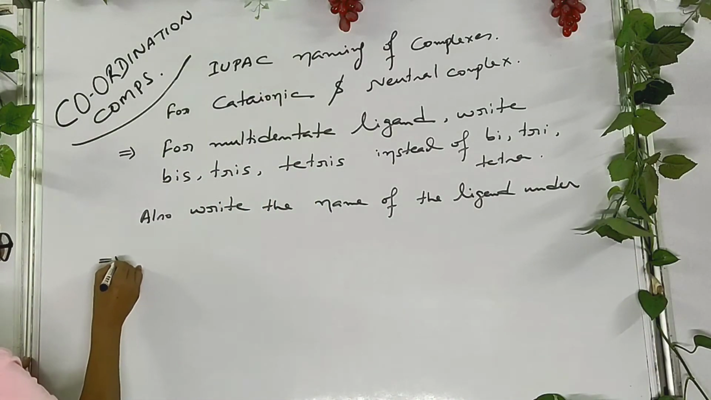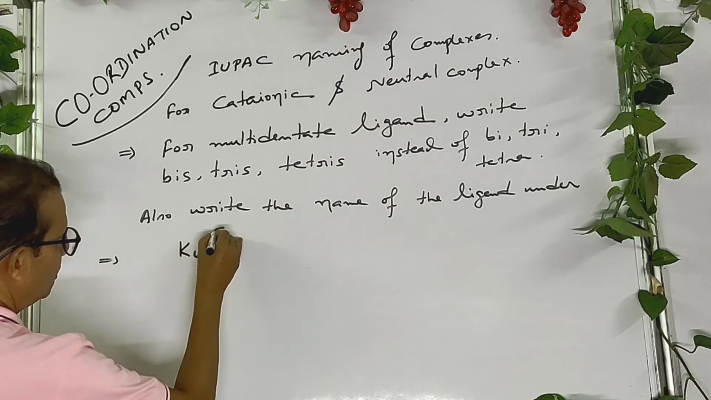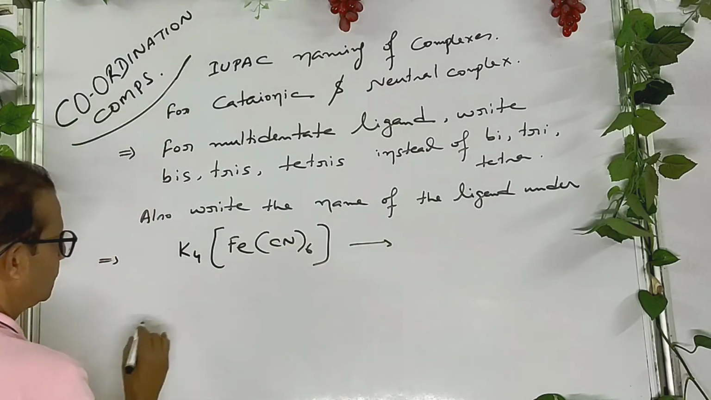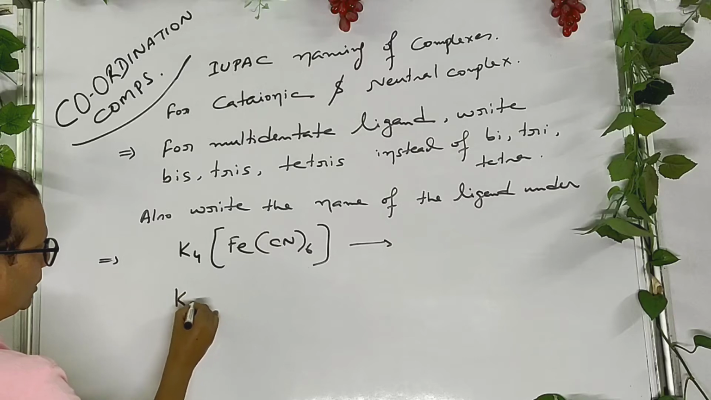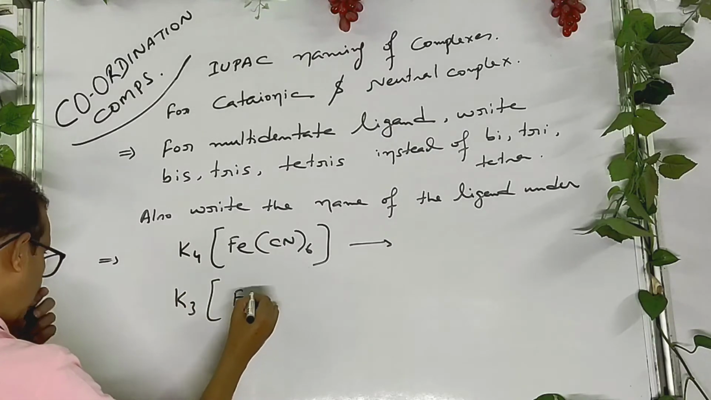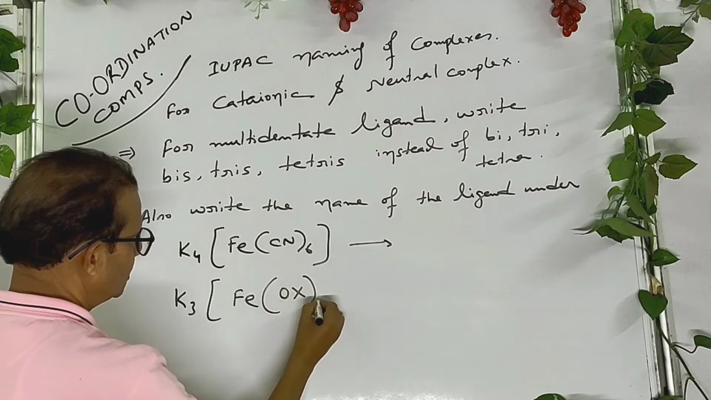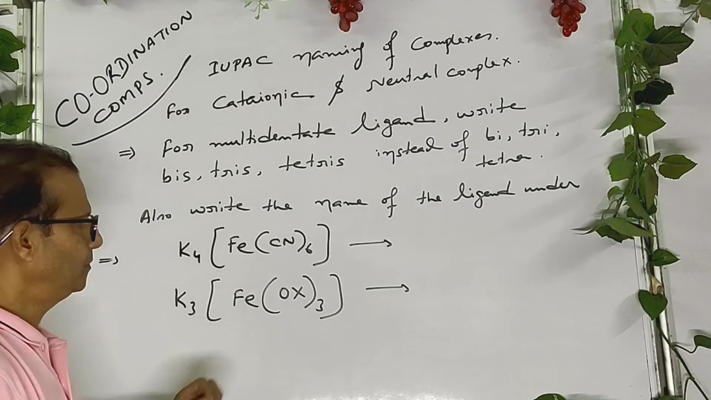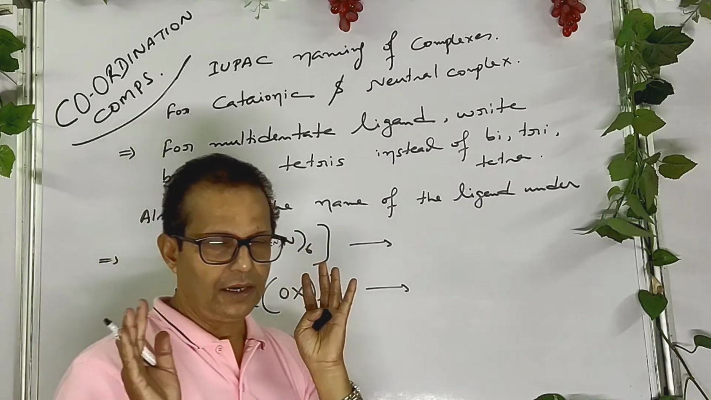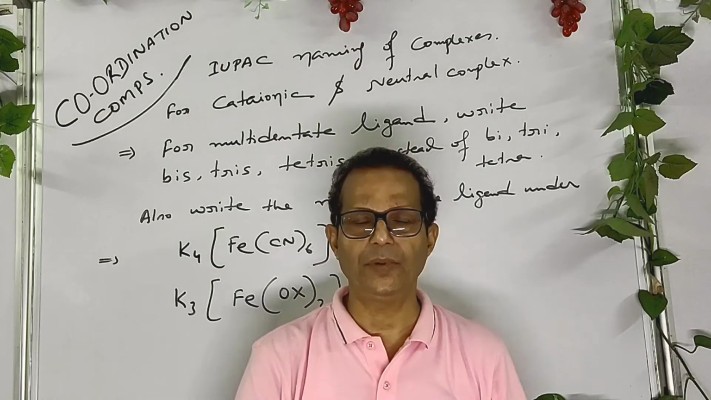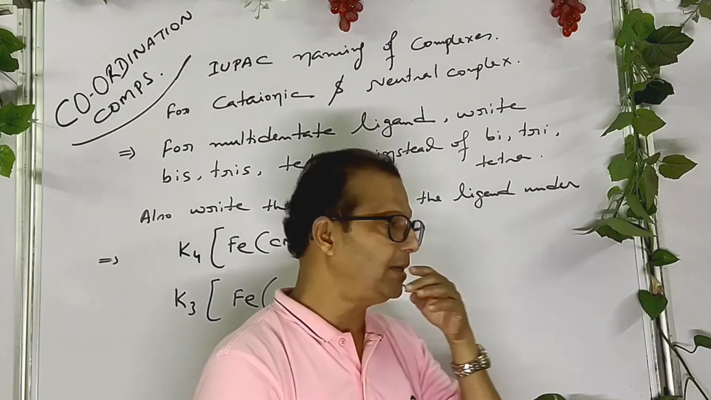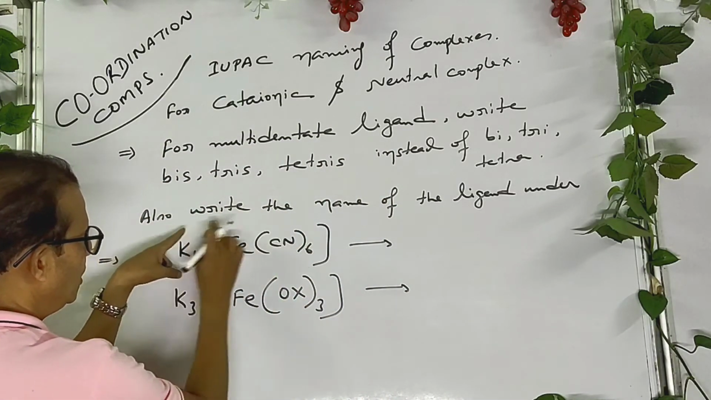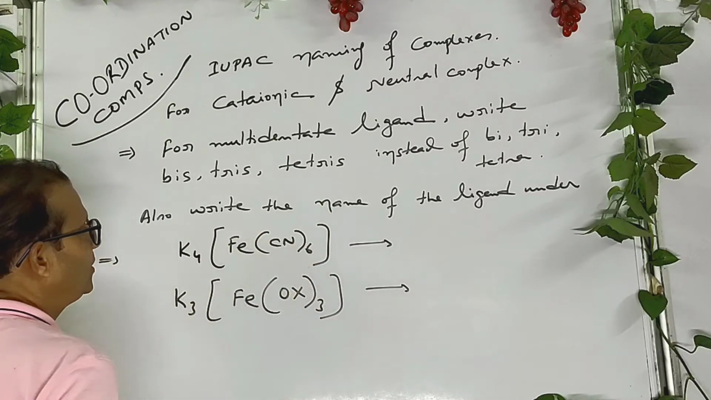Say these are the examples: K4[Fe(CN)6], K3[Fe(ox)3]. These are negatively charged complexes because the complex part, that is the bracket part, is at the right hand side. Whenever you break it, the other part becomes positive and the complex part becomes negative. That's why it is a negatively charged complex.